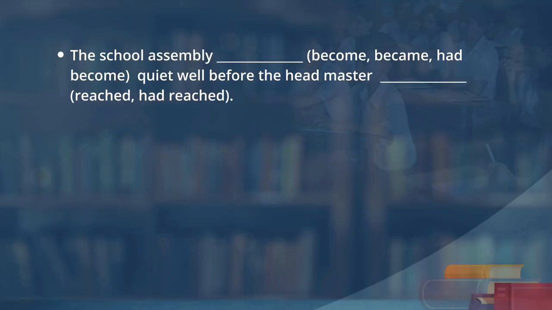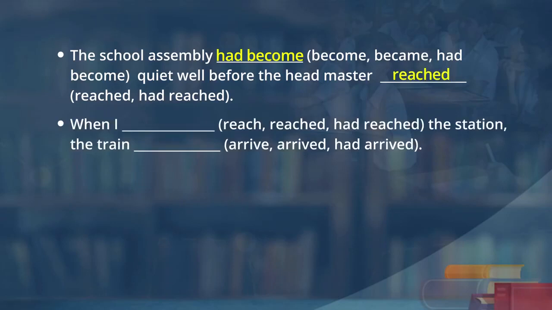The school assembly had become quiet well before the headmaster reached. When I reached, had reached the station, the train arrived, had arrived. When I reached the station, the train had already arrived. Okay.